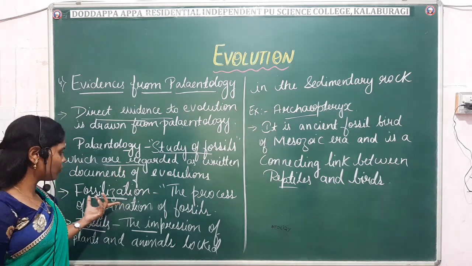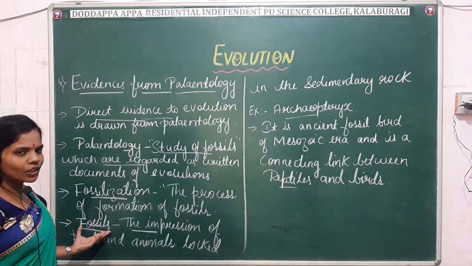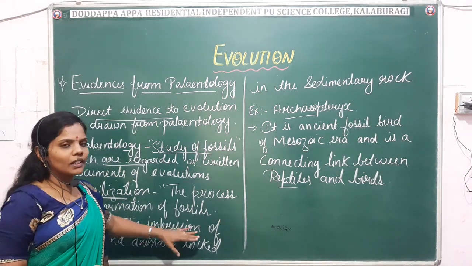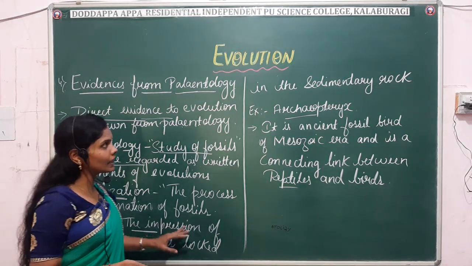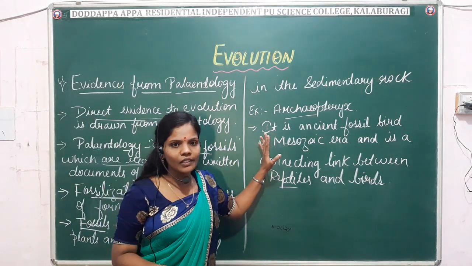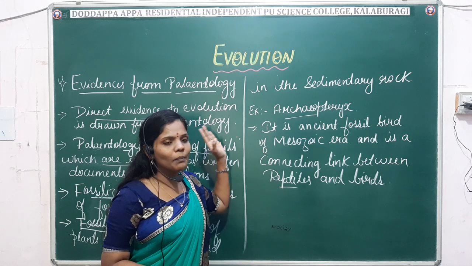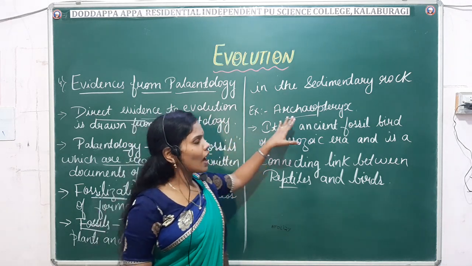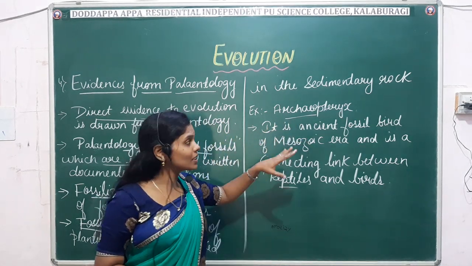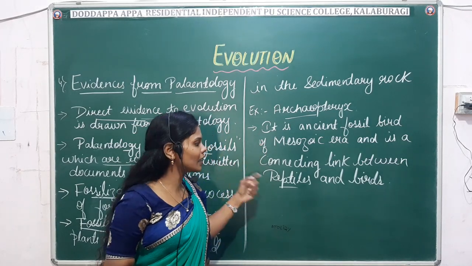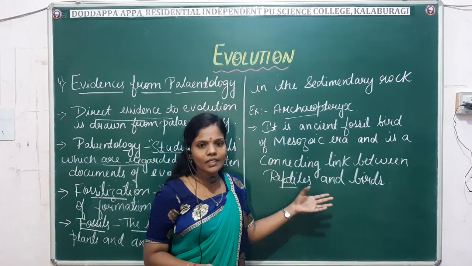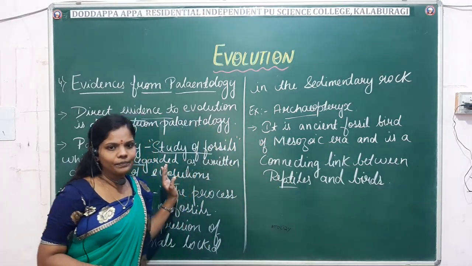And next, what are fossils? They are the impressions of plants and animals which are locked in the sedimentary rocks. The best example is the Archaeopteryx, an ancient fossil and a connecting link between the birds and the reptiles.